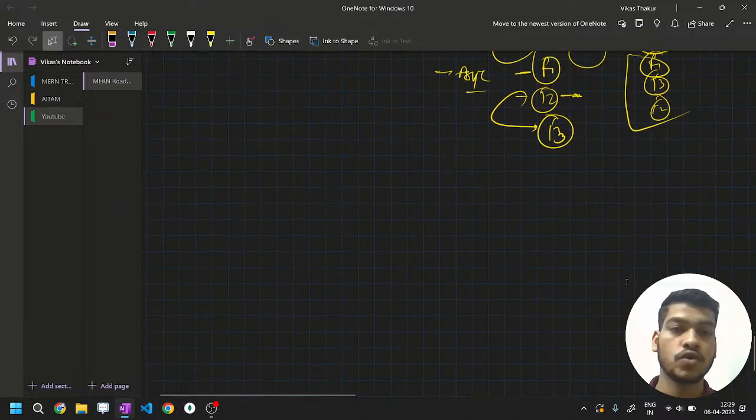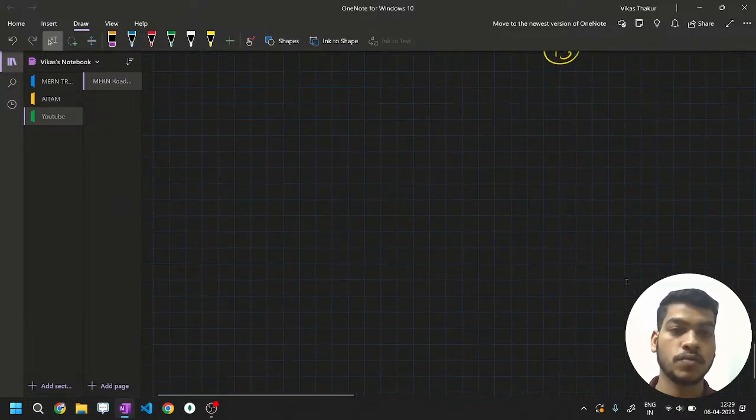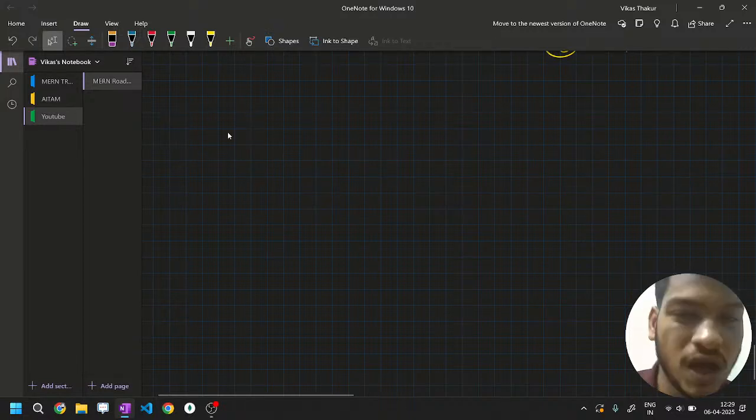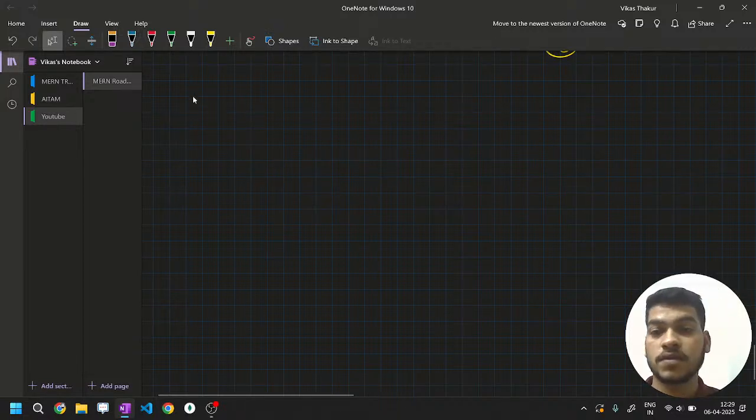Dynamically typed means you don't need to worry about the data types. For example, in C++ and Java or other languages, we have to define that this is a string type, or when you're writing a name, it will be a string or character. When you're writing a number, it will be a number or float, decimal, whatever it is.